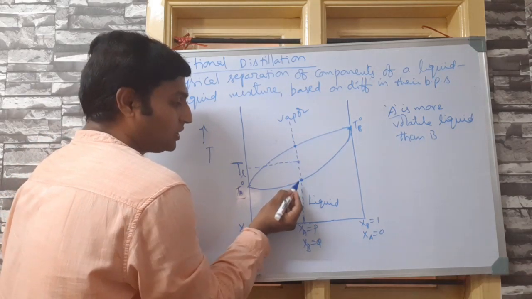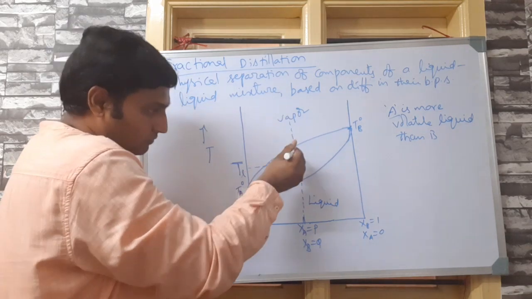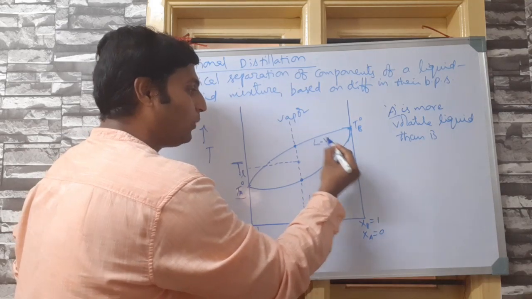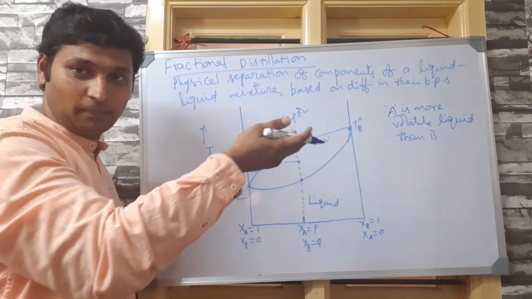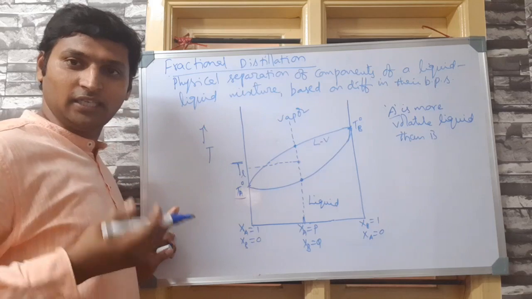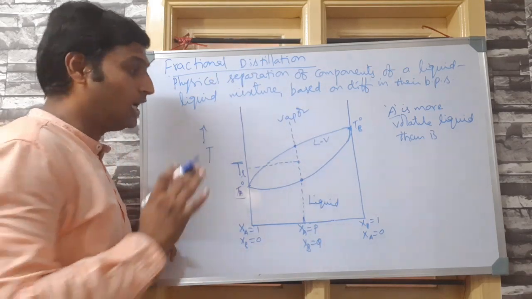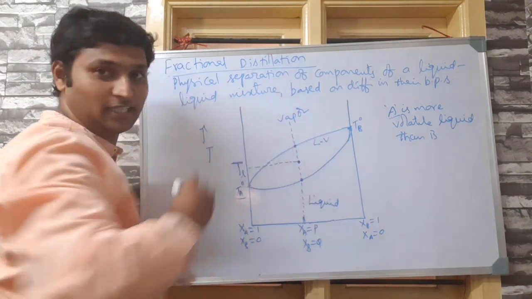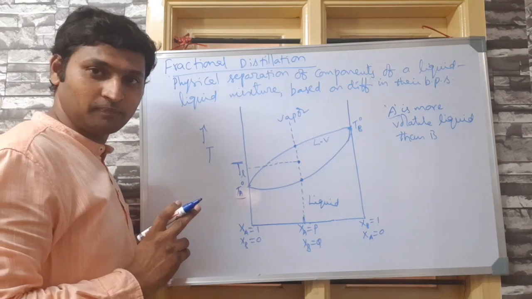TL is a temperature above the bubble point and below the dew point. That means the temperature is in a liquid vapor phase. By now you would have understood, I don't know if I forgot to mention it in the previous graphs, that the area in this region is the liquid vapor region, where both coexist. Above this only vapor, below this only liquid, you understood, right? So I have heated it to a temperature in the liquid vapor region, that is above the bubble point, below the dew point, in between the bubble and dew points.